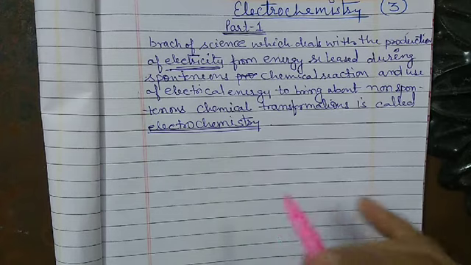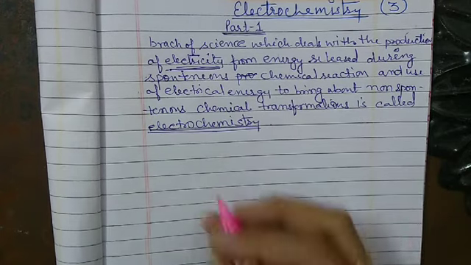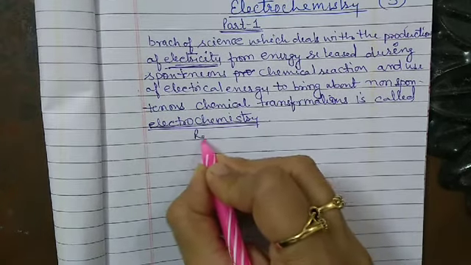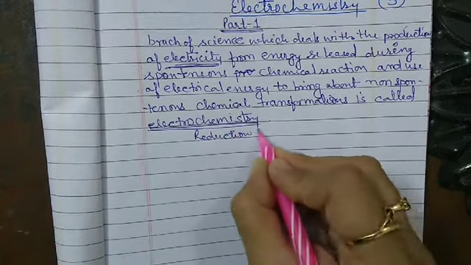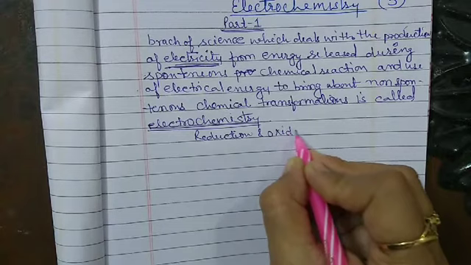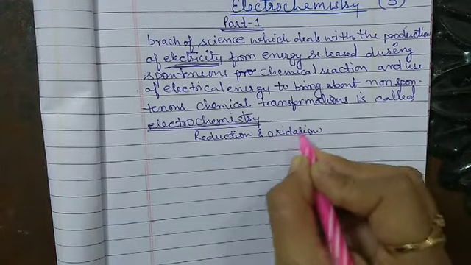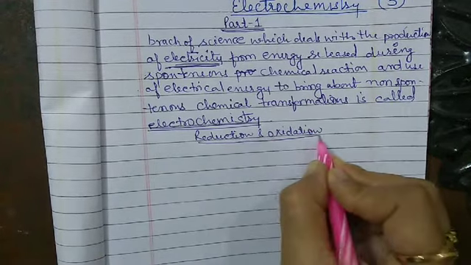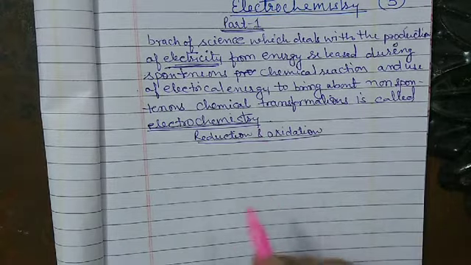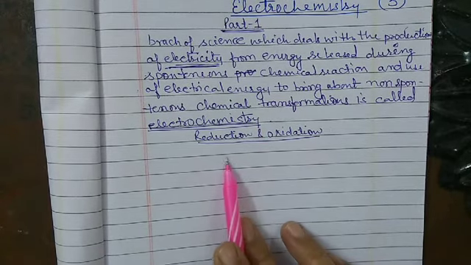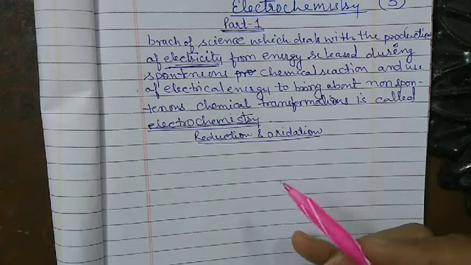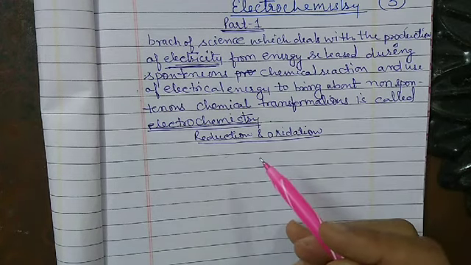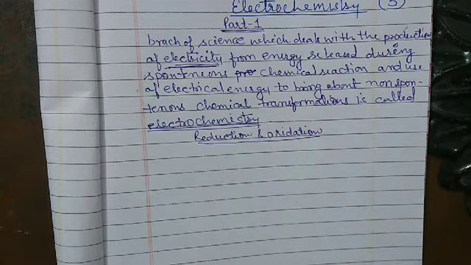Redox reactions are those reactions in which reduction and oxidation take place simultaneously.